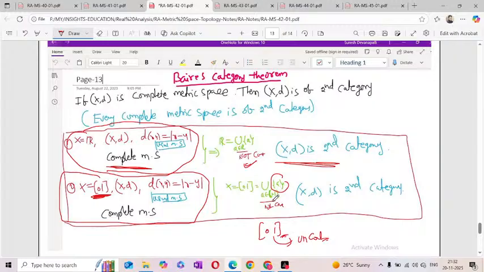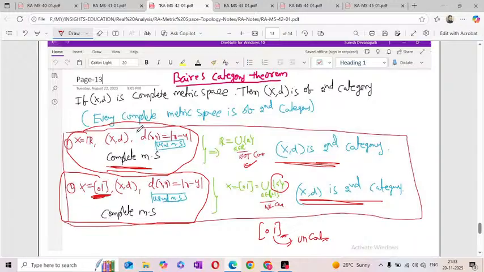So here also we have the union of an uncountable number of single term sets. So this one is also second category. What is the conclusion of this one? The conclusion is, if (X, d) is any complete metric space, then definitely (X, d) must satisfy the second category. So it is second category, that means it is not first category.